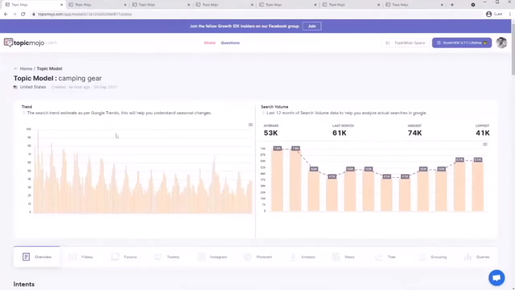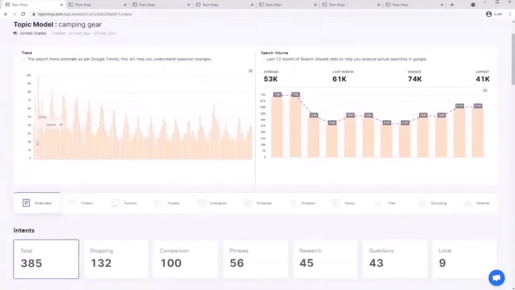So once you have your report, you will see these two things over here. This is the Google trend. The Google trend shows you the average searches that Google has seen over the years for this particular keyword. It doesn't mean that this is great volume or bad volume. It just shows the overall search trend, basically, for a keyword that is happening over the years. So the older a keyword is, the longer history you would be able to see in this graph.